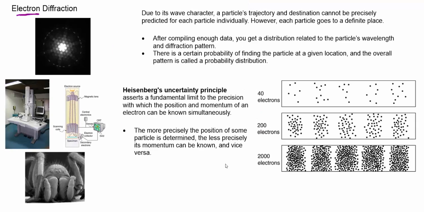So let's go back to this slide here and look at this graphic down here. When scientists send just one electron at a time, up to say 40 total electrons, you start to get what appears to almost not be a pattern, and it almost looks like it's even scattering. But then we continue one at a time. Now we get even more electrons, say 200 electrons, and you start to see bands. You really do see these maxima.